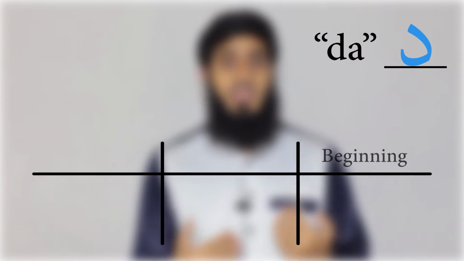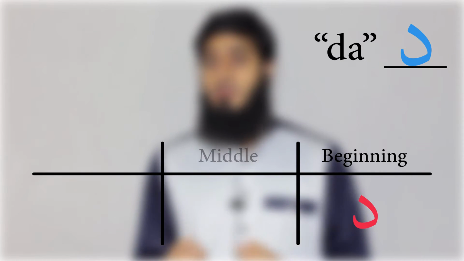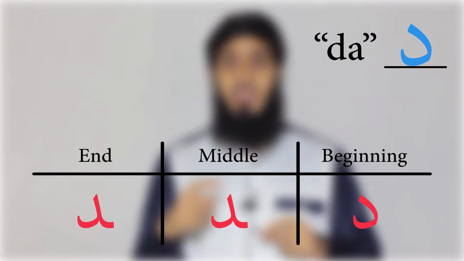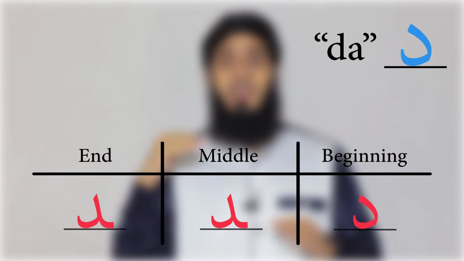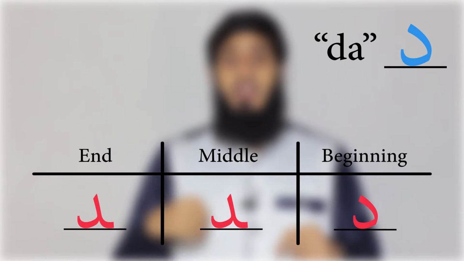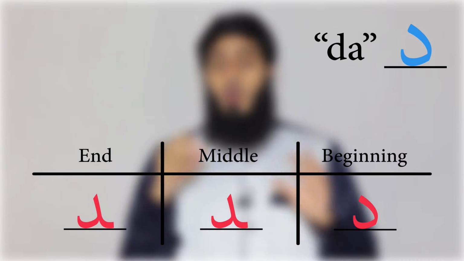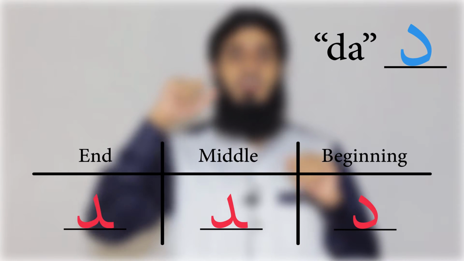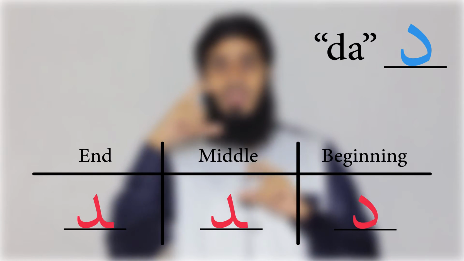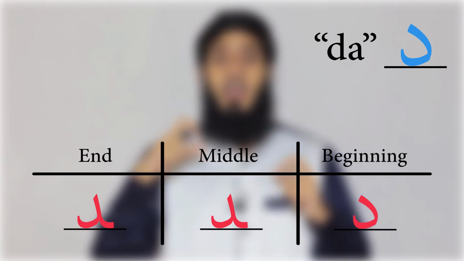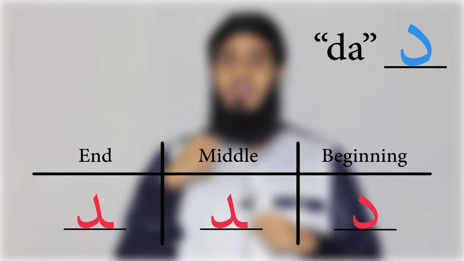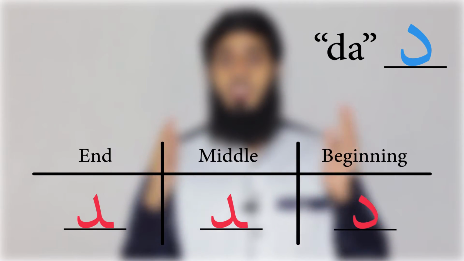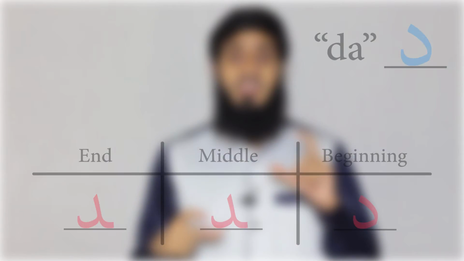At the beginning, it looks like this. In the middle, it looks like this. And in the end, it looks like this. So again, you can see it stayed on top of the line and didn't go underneath the line. That should help you when you're looking. Remember, the ra goes underneath and the dal stays on top. They look similar, but there is a slight difference. And inshallah ta'ala, the more you recognize and practice, the better you get and able to differentiate between the two. Good. That is the letter dal.